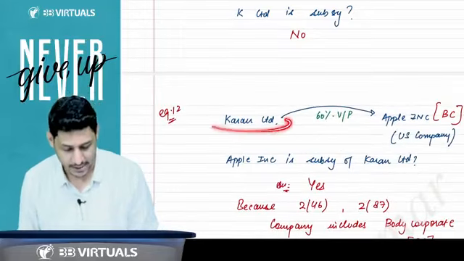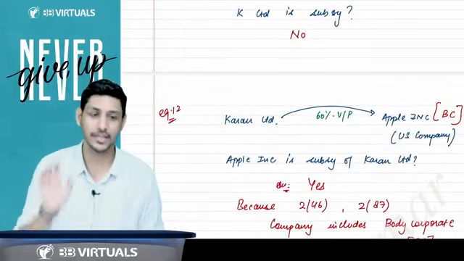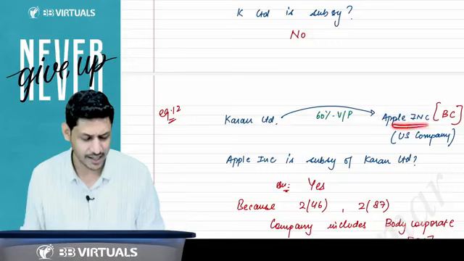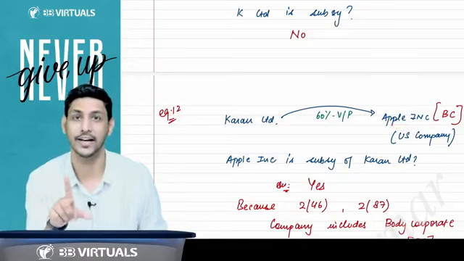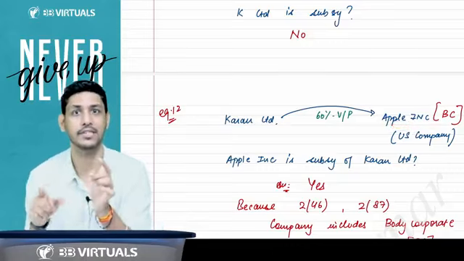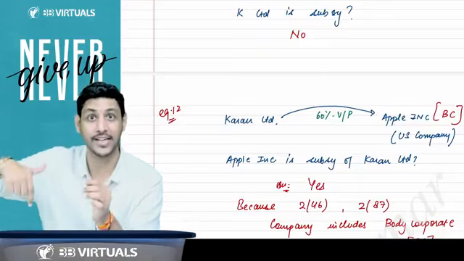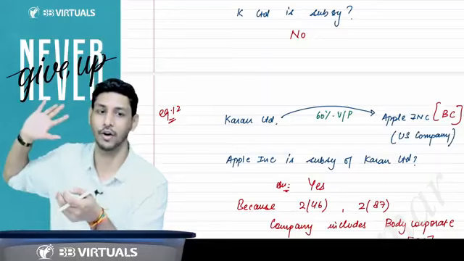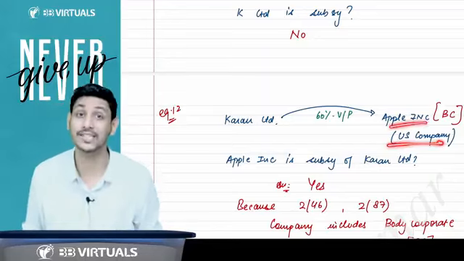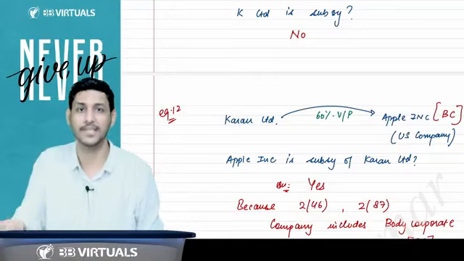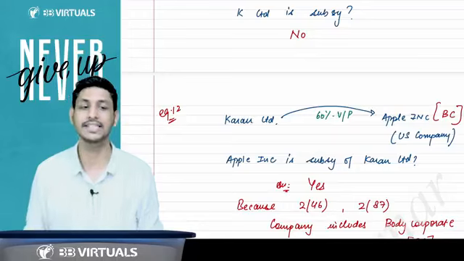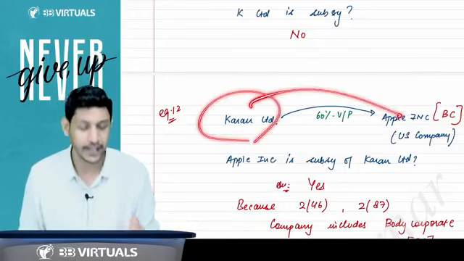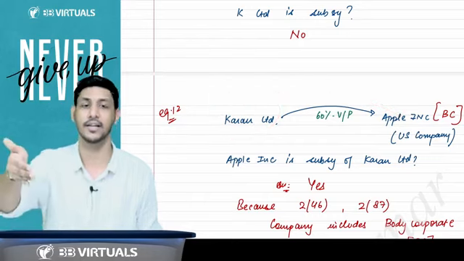Then I will say that there is a company, Karan Limited. Karan Limited is holding 60% voting power of Apple Inc. Apple Inc. is a company? Wait, sir, wait. Company means that company which is incorporated under the Companies Act of India or any other previous company law, whether 2013 or any other previous company law. But this Apple Inc. is a US company. It is not a company as per the Companies Act. So I'll say this is a body corporate. So Karan Limited is not holding 60% voting power in a company.